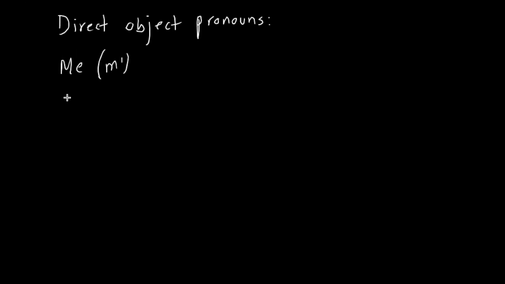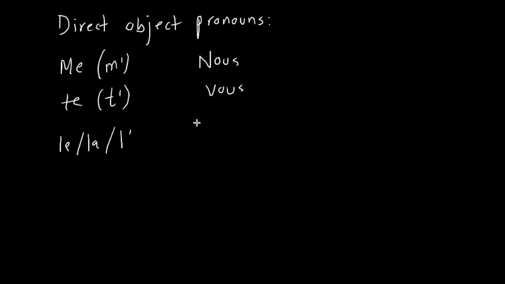Me, te, and the apostrophe. Le, la, or l apostrophe. L apostrophe. Then you have nous, vous, and les. Les, right? Okay. So these are the direct object pronouns.